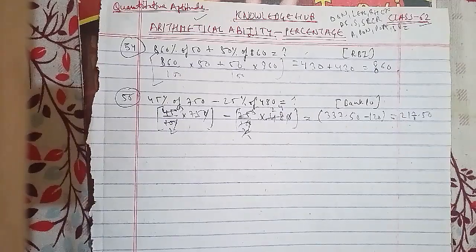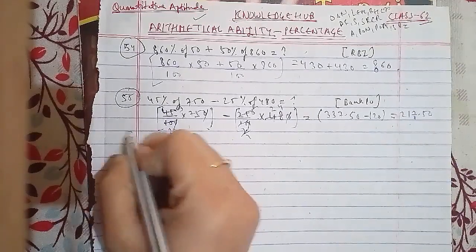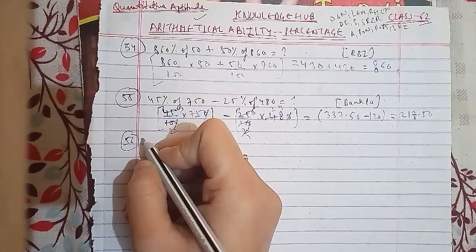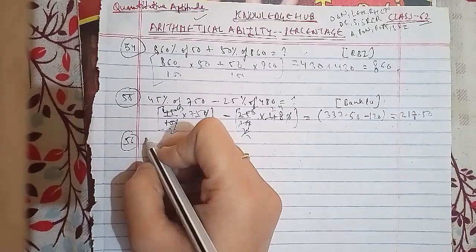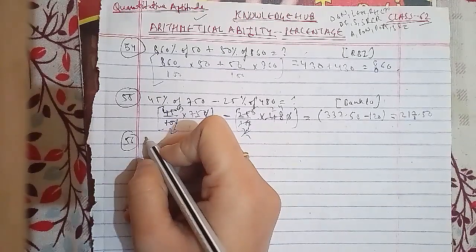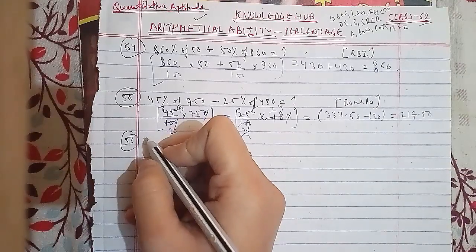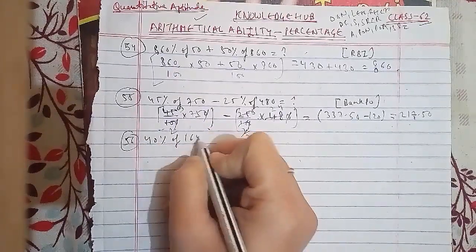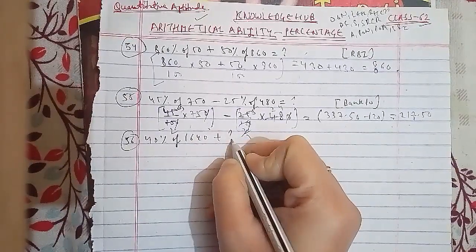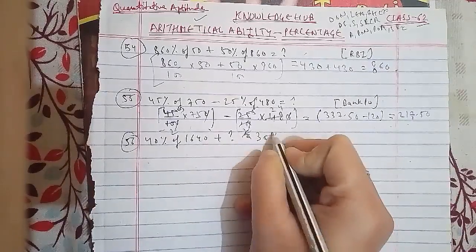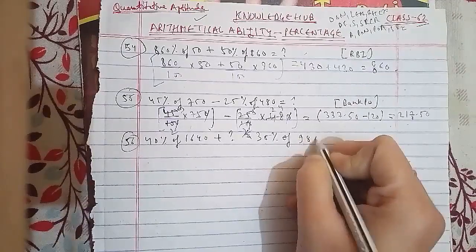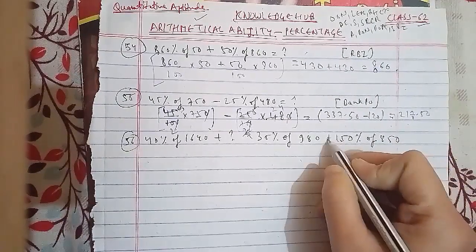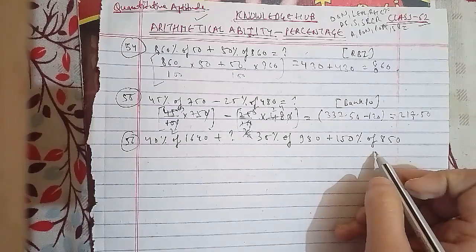That is the 56th question of the session. We have to find: 40% of 1640 plus question mark equals 35% of 980 plus 150% of 850. This was asked in an SBI PO question paper and is an important one.